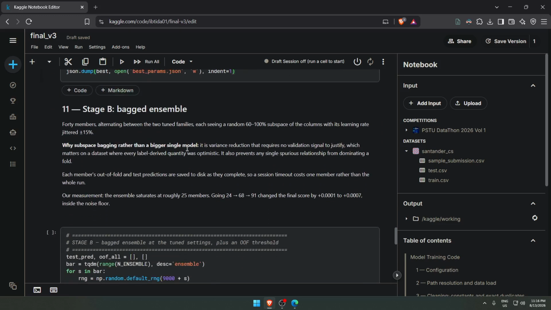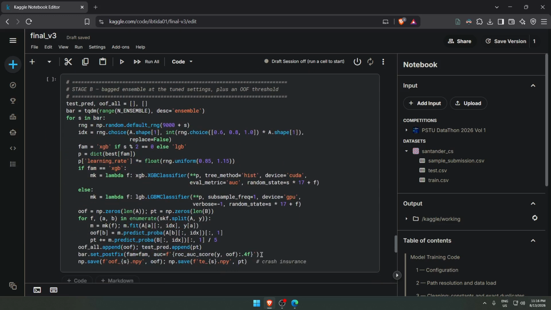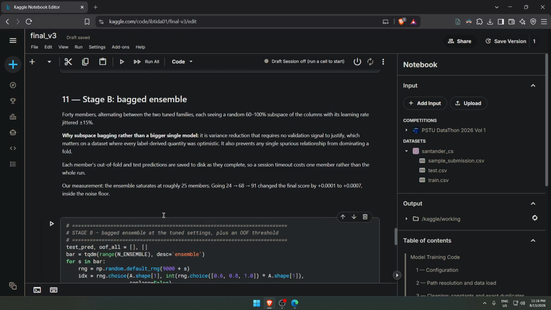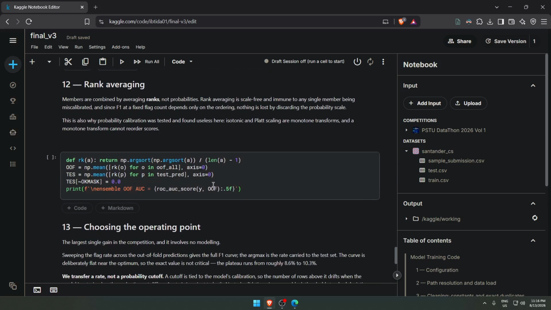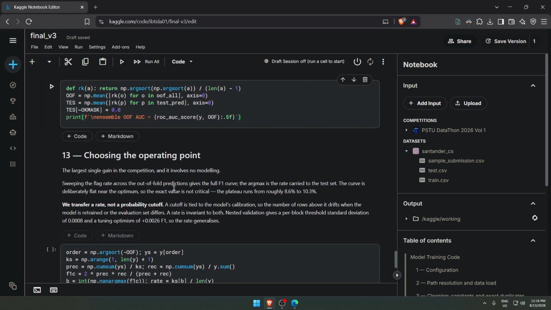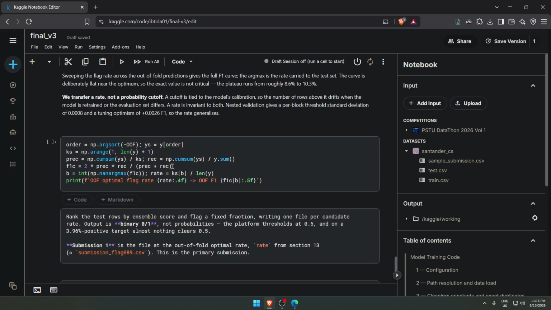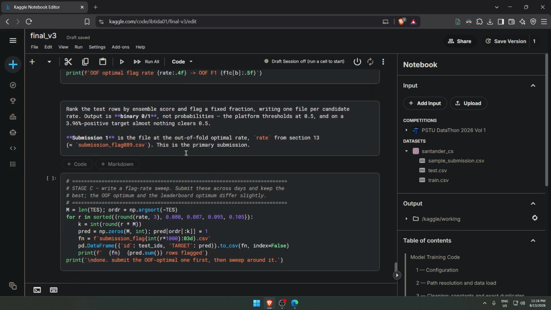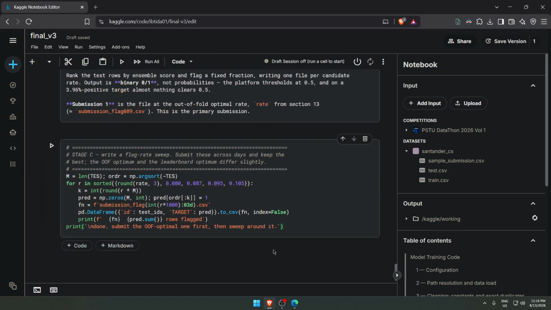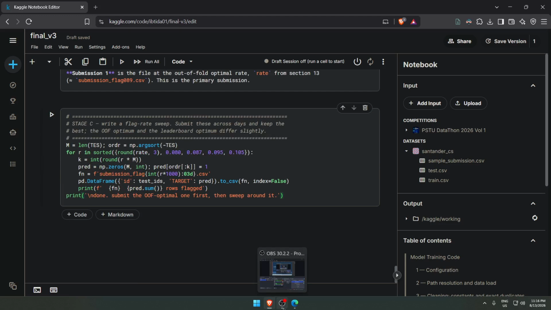We ran the search, and we bagged the ensemble modeling. We thought about AdaBoost, we thought about XGBoost, and a lot of things, but what worked here is bagged ensemble modeling. We did it here, and after that, we got the rank averaging in our cell 12. The ensemble OOF AUC gave us some promising results, and after that, we created the submission and submitted it. Thank you very much for your time and patience.